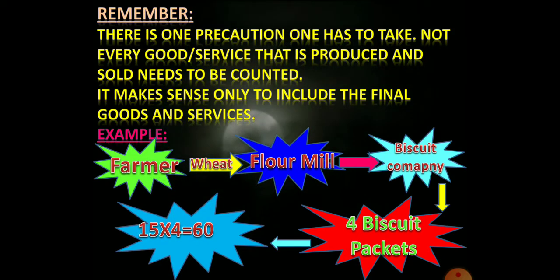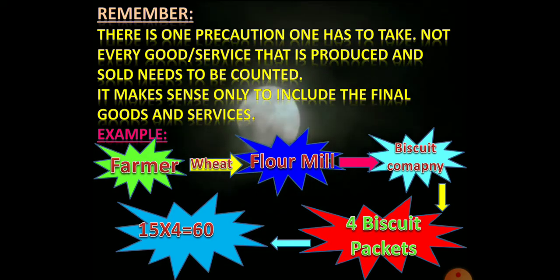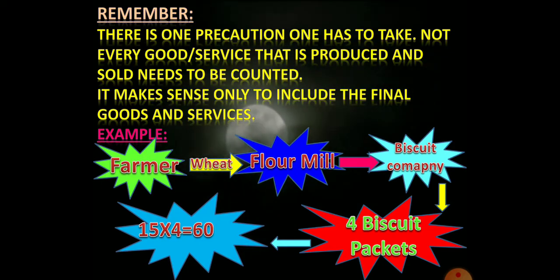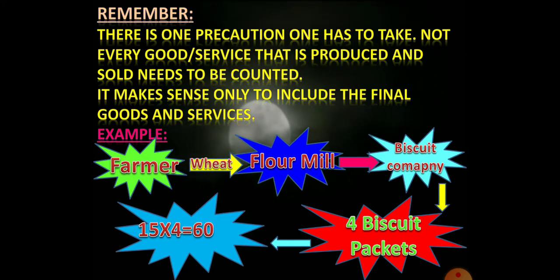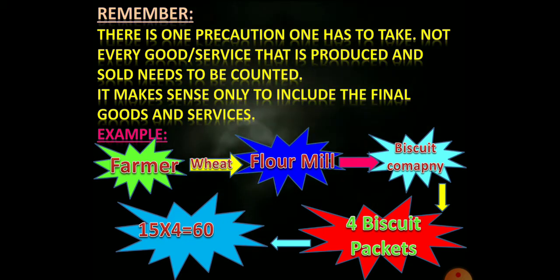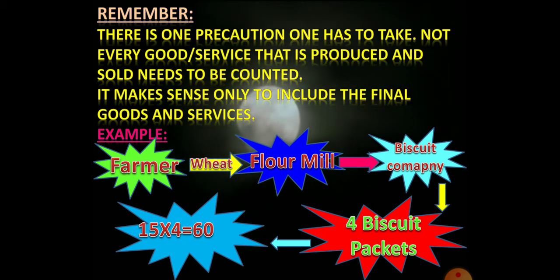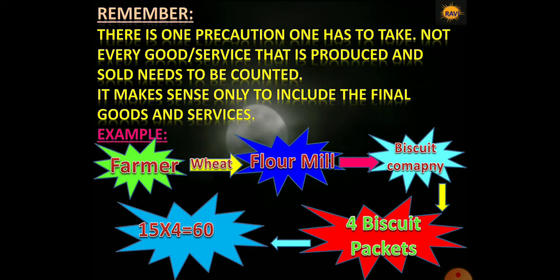Here we can understand, we can take the value of only the biscuit packets because it is a final product. We need not take the value of wheat at the rate of rupees 8 from the farmer to the flour mill owner, and we cannot add the rupees 10 from the flour mill owner to the biscuit company, because here wheat is a raw intermediate good and wheat flour is also an intermediate good. So we cannot add intermediate goods in the calculation of GDP.